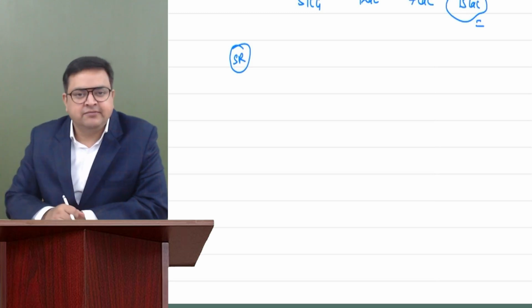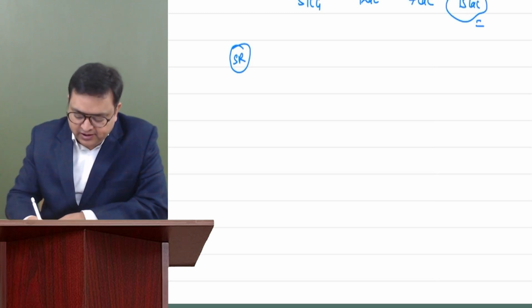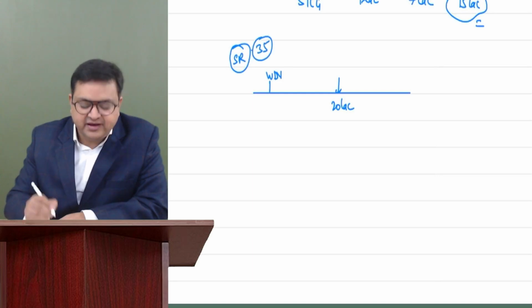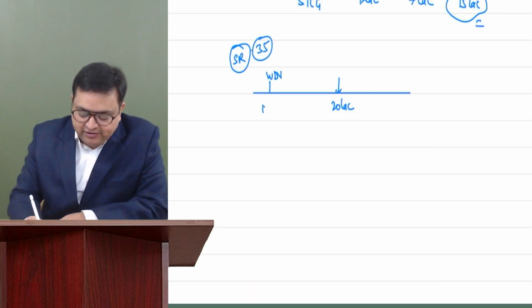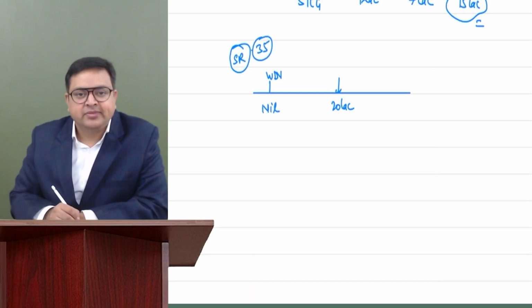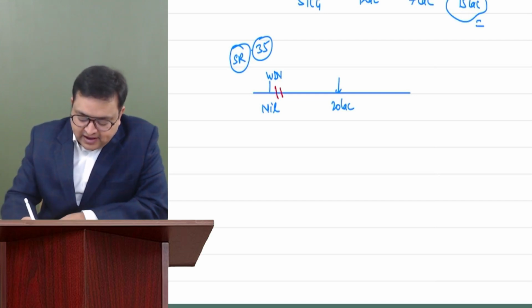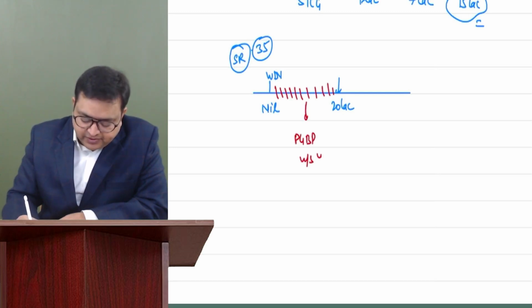So let's say there is a scientific research asset. We have purchased it some 1, 2, 3 years before, and let's say the original cost of this asset is 20 lakh. It was an individual asset. And how much is the WDV? Because it's a scientific research asset, we have claimed 100% deduction under section 35. The WDV is nil, correct? And original cost was 20 lakh. Now if we are selling it, the value up to 20 lakh would be PGBP income under section 41, right?